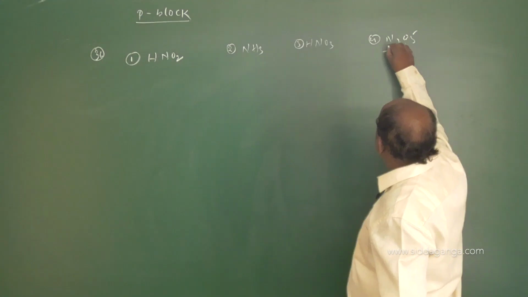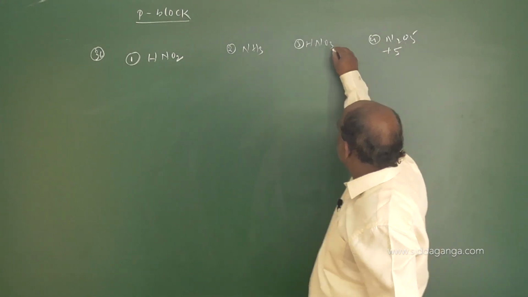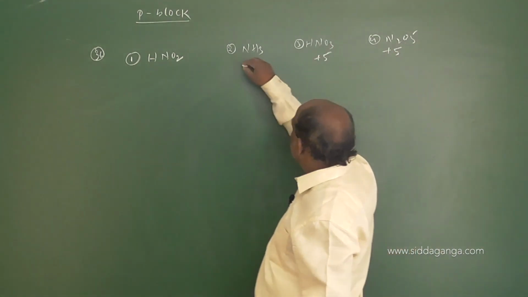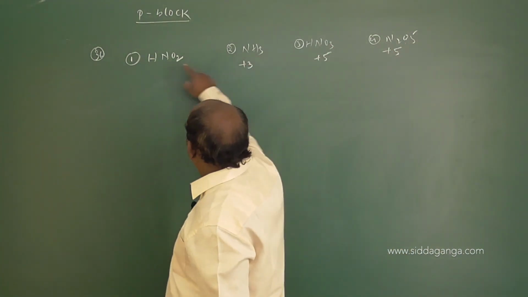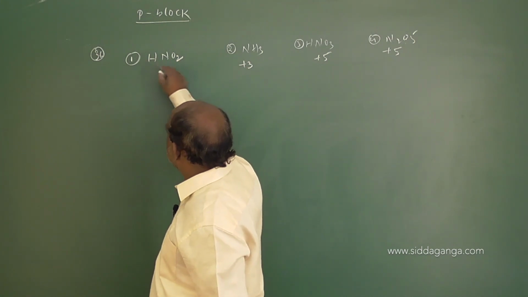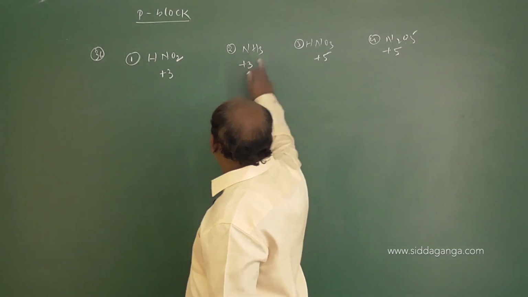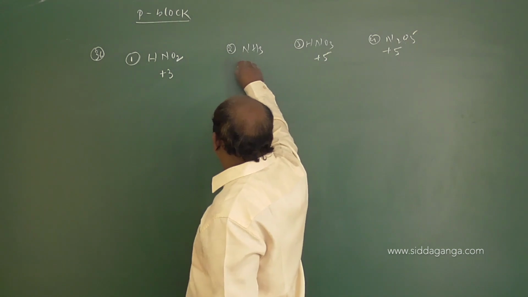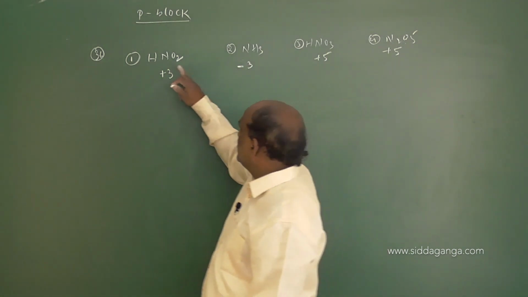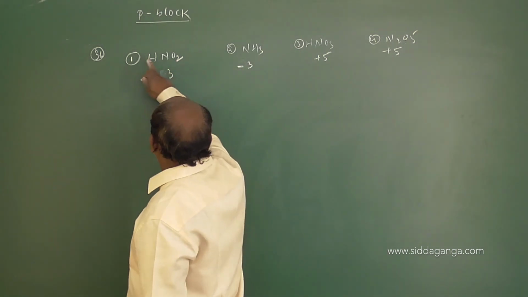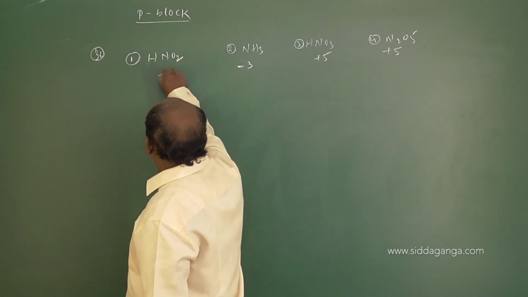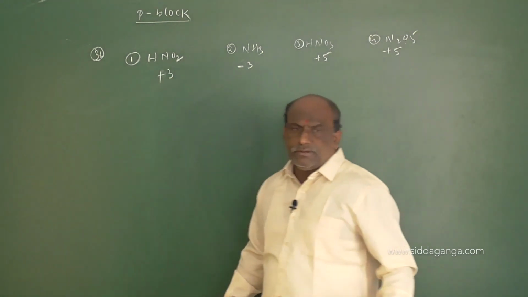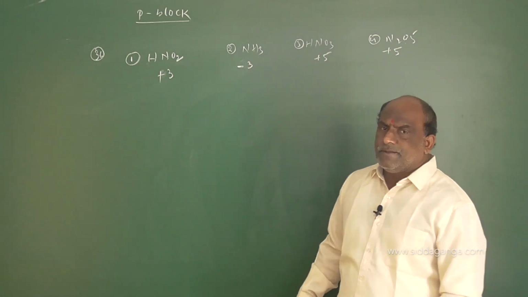In N2O5, nitrogen is +5; in HNO3, +5; in HNO2, nitrogen is +3; in NH3, it is minus 3. See my dear students, this is one of the important questions.